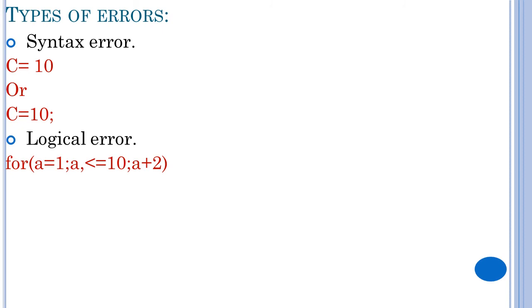Then what is the output you are getting here? You are getting 1, 3, 5 like that. Is it an even number or odd number? You are getting the odd numbers. Why? Instead of writing a equals to 2, you have written a equals to 1. That is your mistake, right? That is a logic mistake. If you had written a equals to 2, what would it do? 2 plus 2 means 4. Again 4 plus 2 means 6. Like that you will get only even numbers from 1 to 10, beginning from 2.